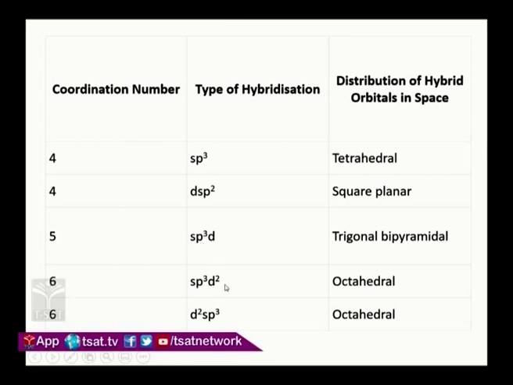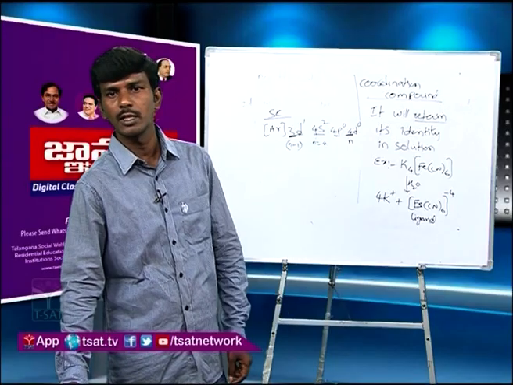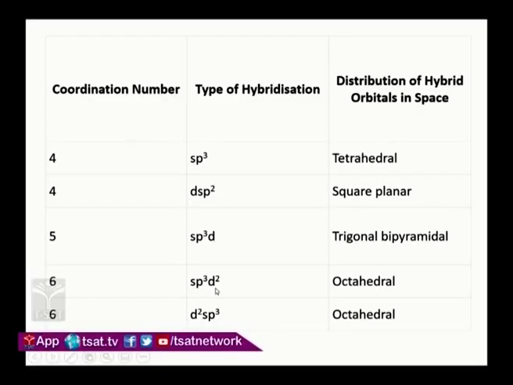And similarly, octahedral is sp3d2 or d2sp3. So what is the meaning of this sp3d2? Whenever we write sp3d2, this d orbital is the nd orbital, the higher energy orbital. When we write d2sp3, this d orbital is the lower energy orbital, meaning the inner orbital, it is 3d. In this scandium case, sp3d2 uses the 4d orbital, and if the 3d orbital is used, that is d2sp3. So both geometries are octahedral only, but from now onwards wherever I write sp3d2, that is a high spin complex or outer orbital complex. Wherever I write d2sp3, that is a low spin complex or inner orbital complex.